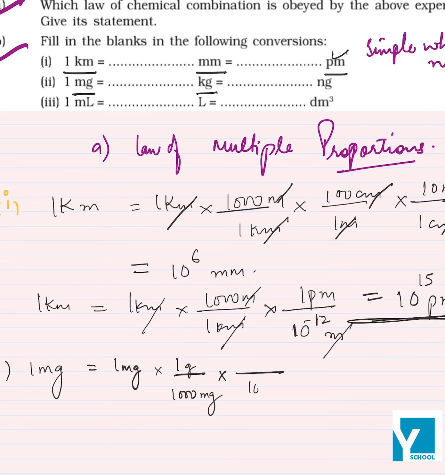Also 1000 gram is equal to 1 kg. So gram cancels with gram, milligram with milligram. It comes out to be 1000 and 1000, 10 raised to power minus 6 kg,